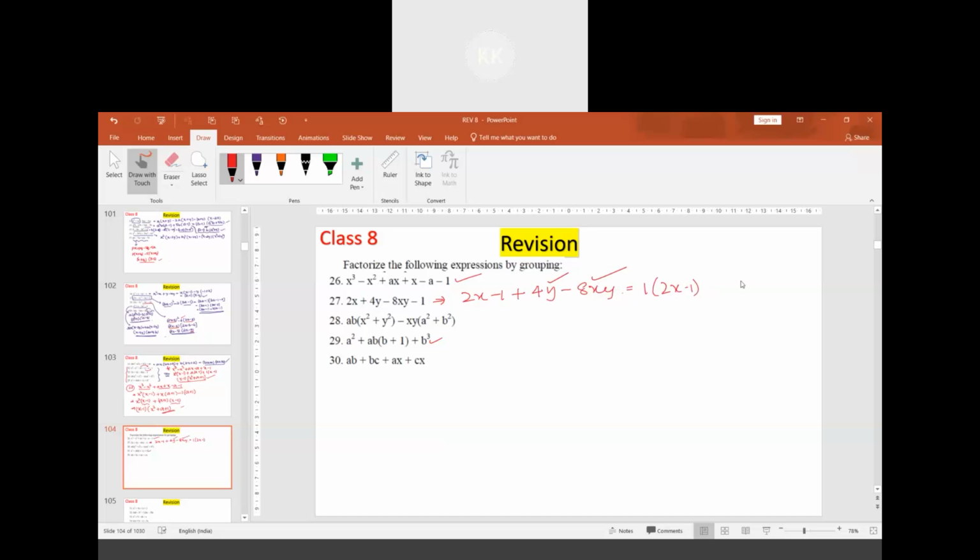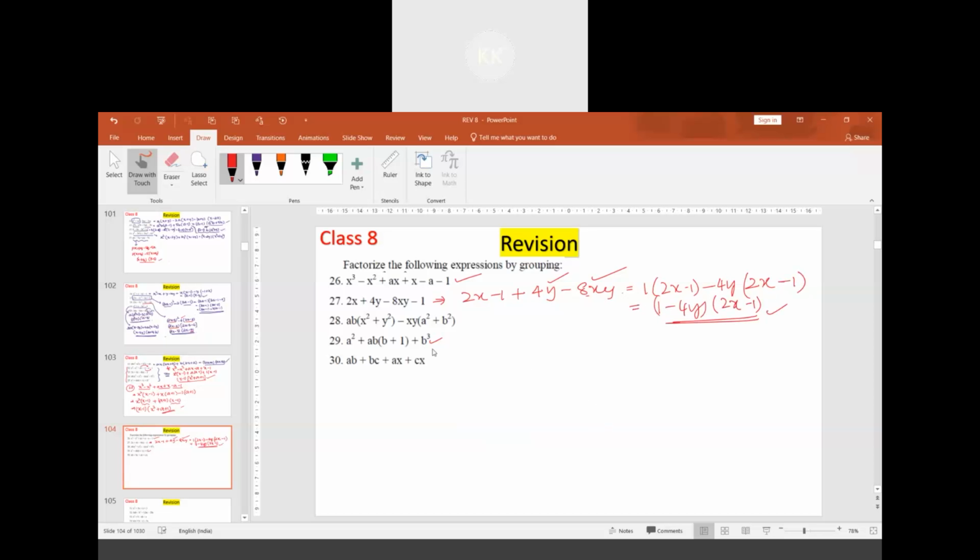Out of these 2 terms, if we are taking 4y as common, minus 4y, I'll take it as common so that this term will become positive 2x and negative 1. So we'll be having 1 minus 4y multiplied to 2x minus 1. Understood?